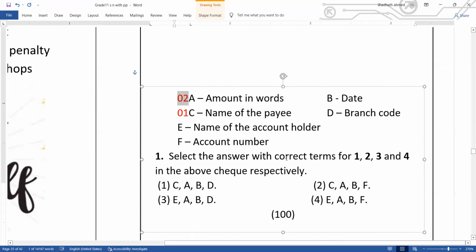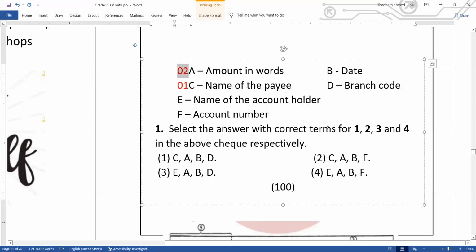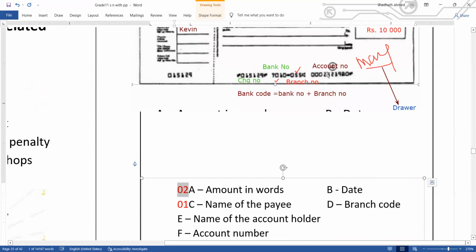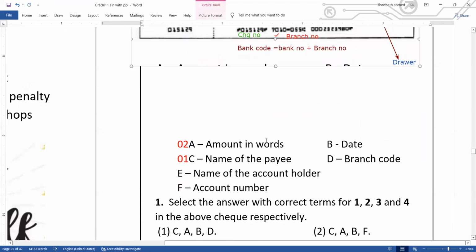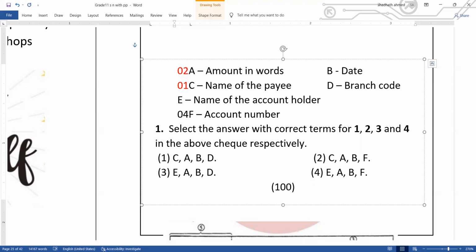Last number, number 4, is the account number. We mentioned here, account number. So number 4, account number, is F. Therefore, your answer will be CABF. That means answer number 2.